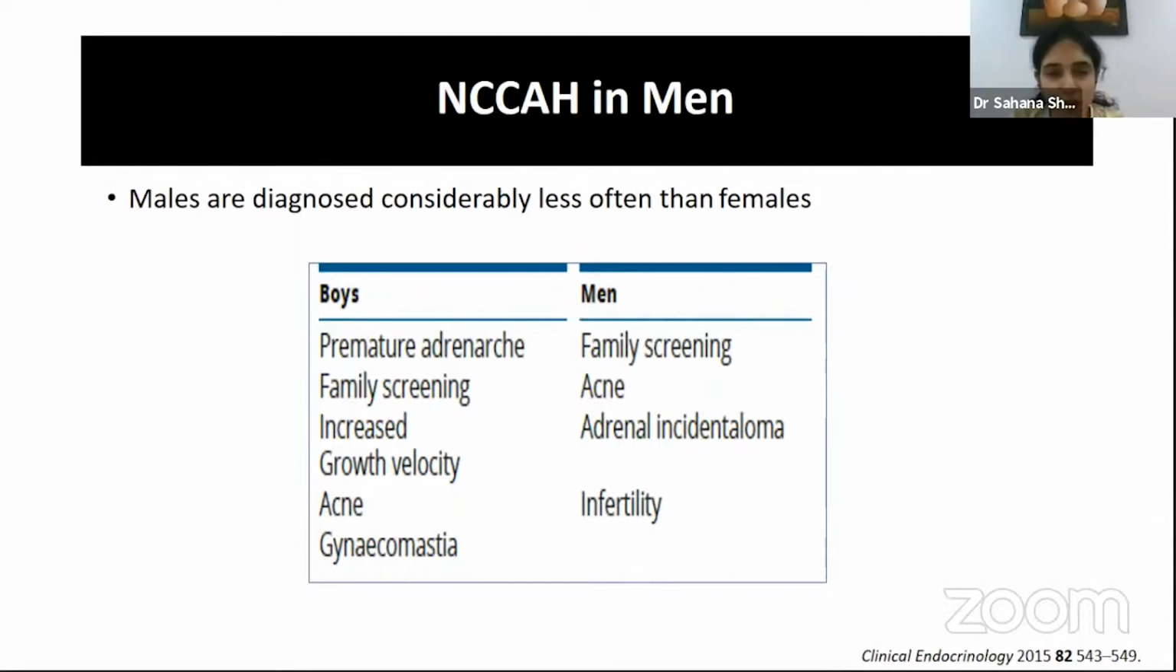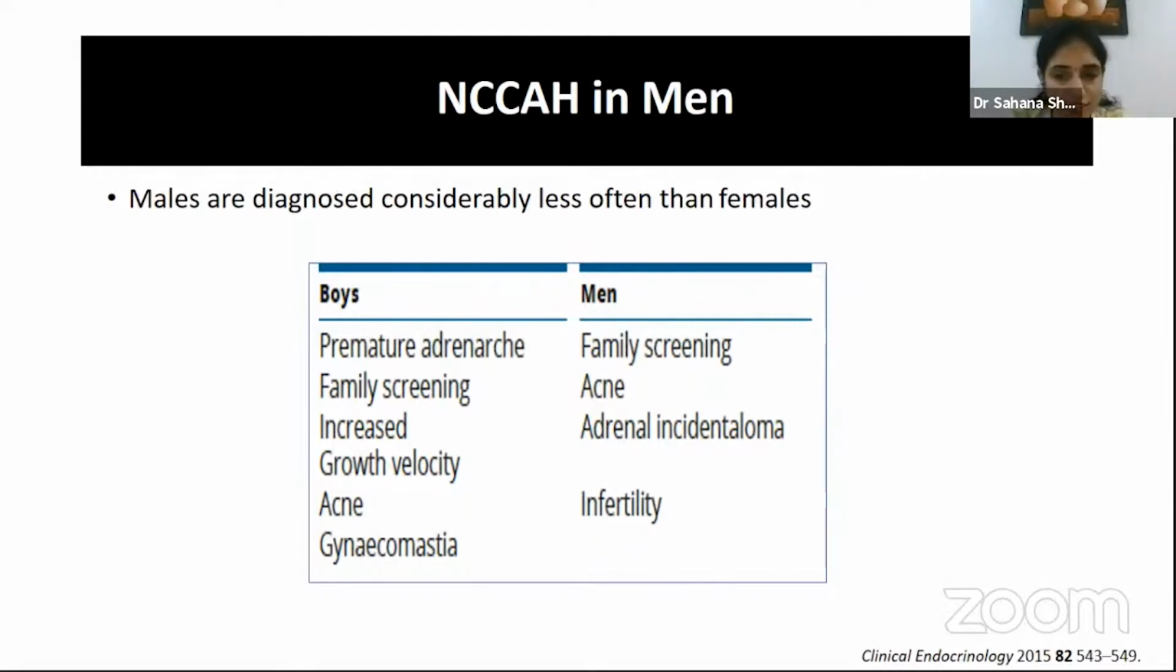and there are a few case reports of prepubertal boys presenting with gynecomastia, where evaluation, especially with family history, would lead to a suspicion of non-classical CAH, which was confirmed by biochemical evaluations. In adult men, presentations would be through acne, adrenal incidentaloma, like I already discussed in women, and infertility is also described. Again, we do not have enough data in these aspects.